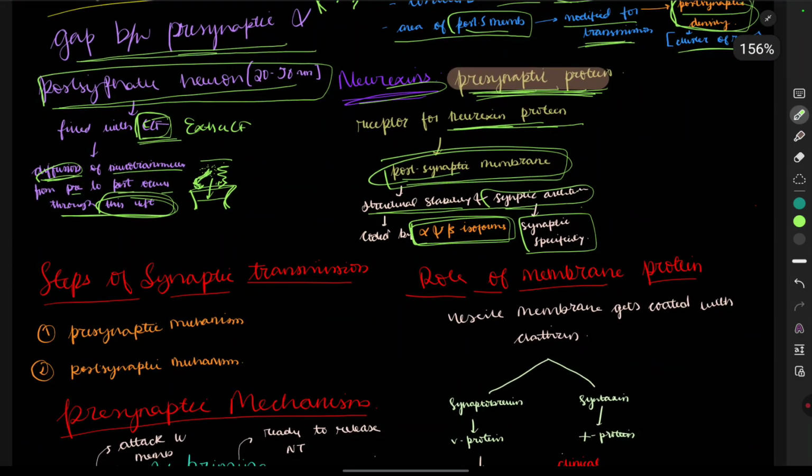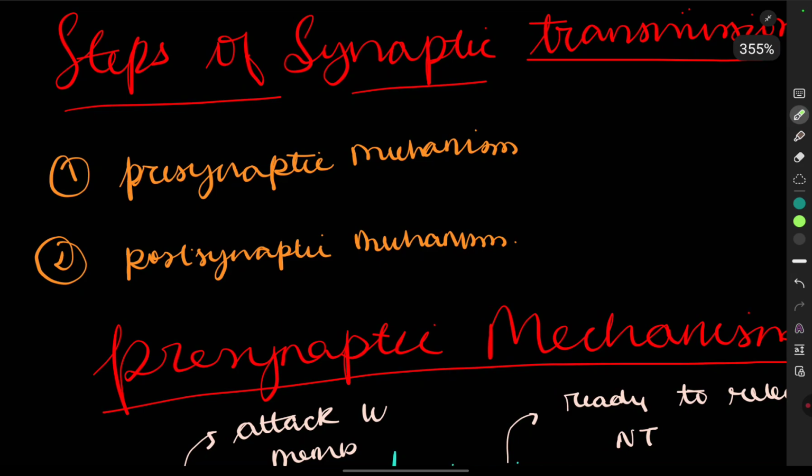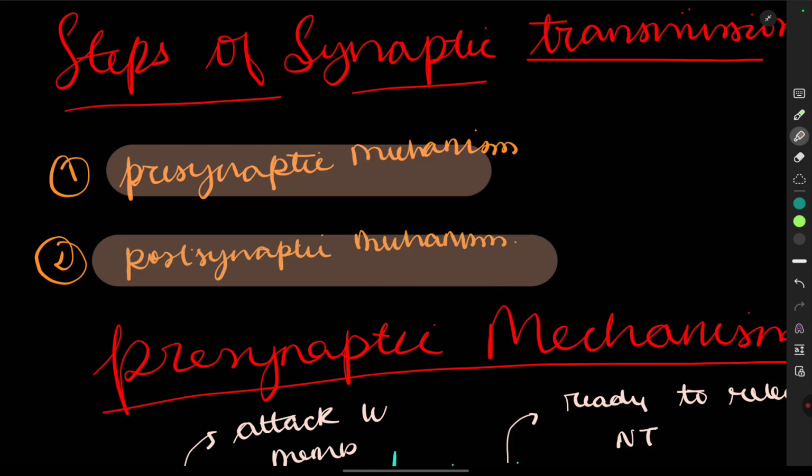Now we are going to see the steps of synaptic transmission. There are two mechanisms: the presynaptic mechanism and the postsynaptic mechanism.